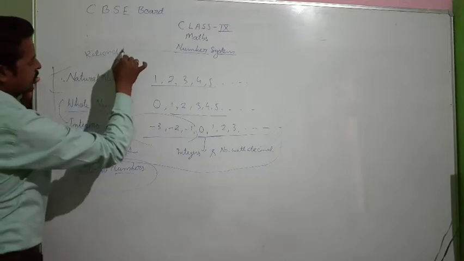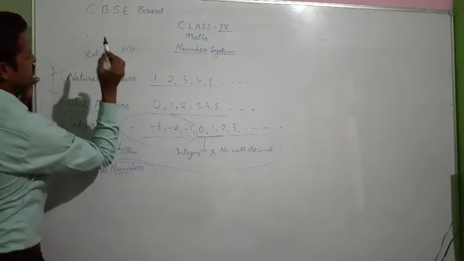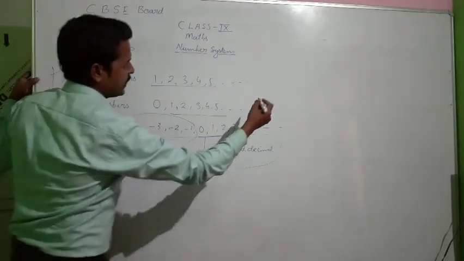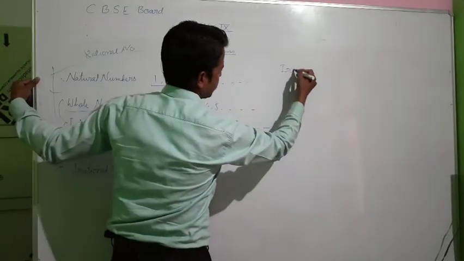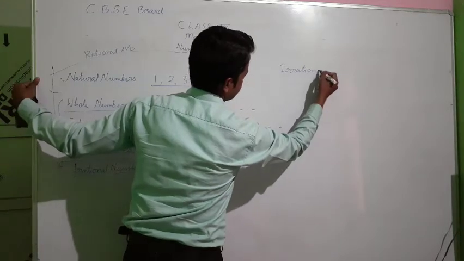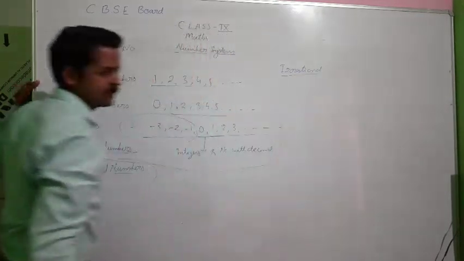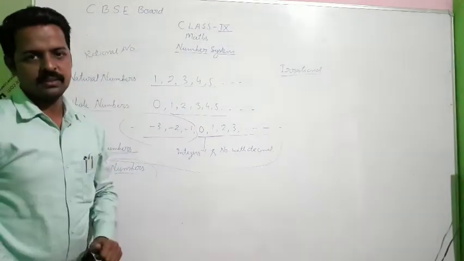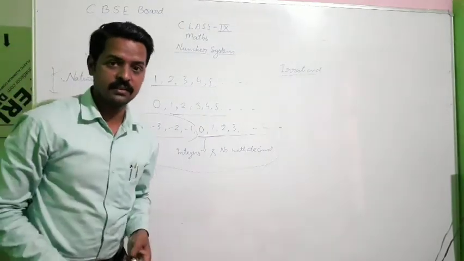Rational numbers, sorry, these are all rational numbers. And one more family comes, which we call irrational numbers. They belong to a different family, and both kinds of numbers are counted in real numbers, which we studied in class 10th.